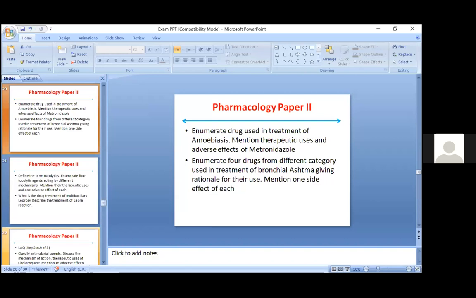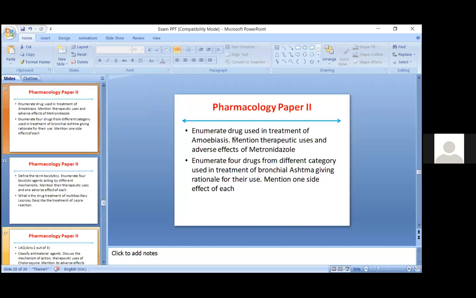Another, if you want to go further, then thrombophlebitis of the injected vein. Whenever metronidazole is given intravenously, thrombophlebitis can also occur. So that is very important while you write about amoebiasis.